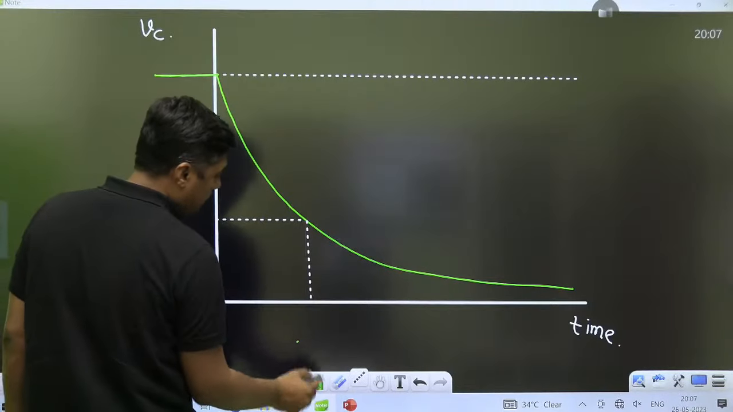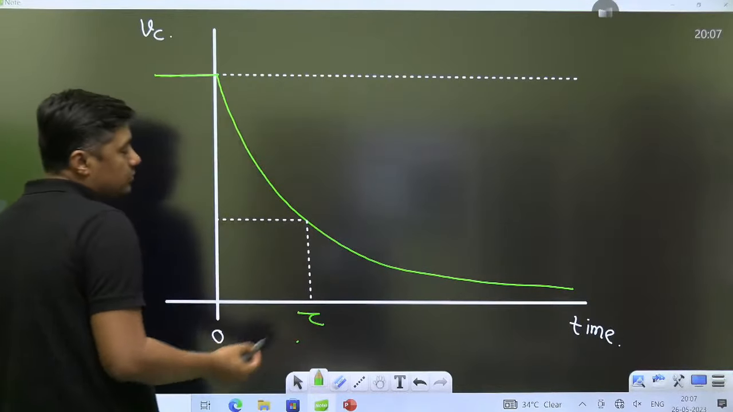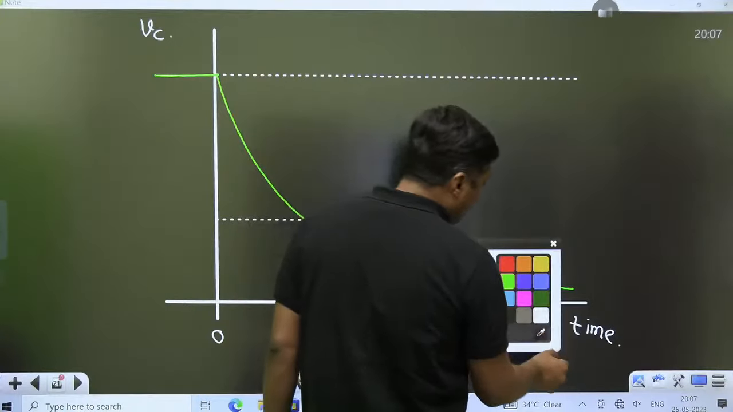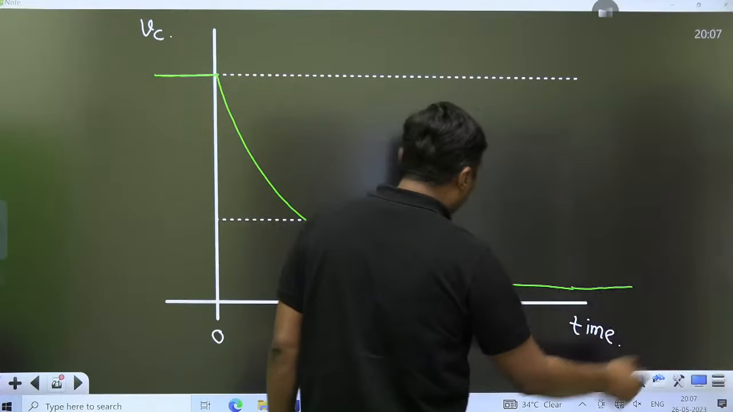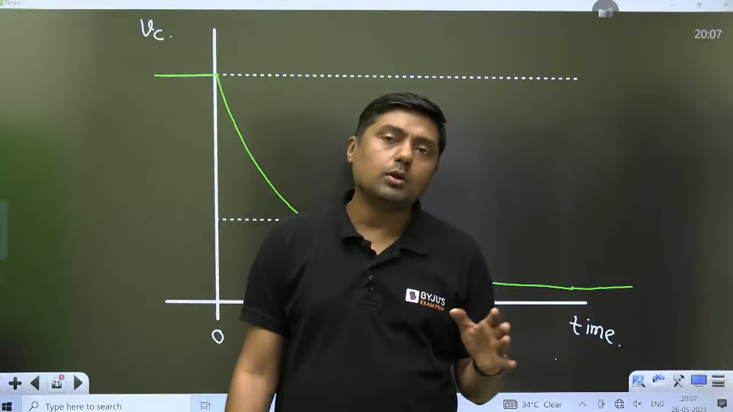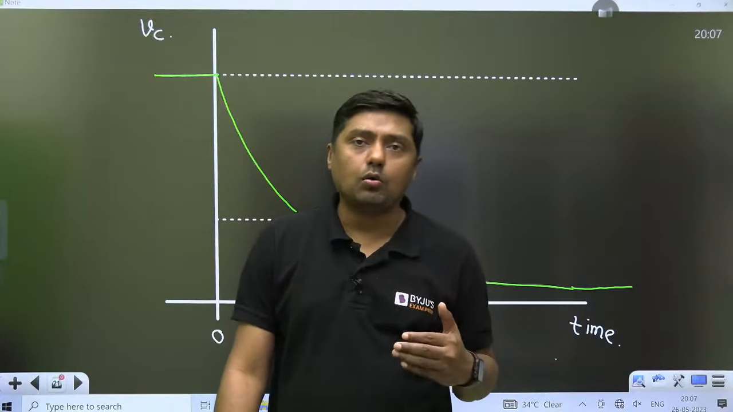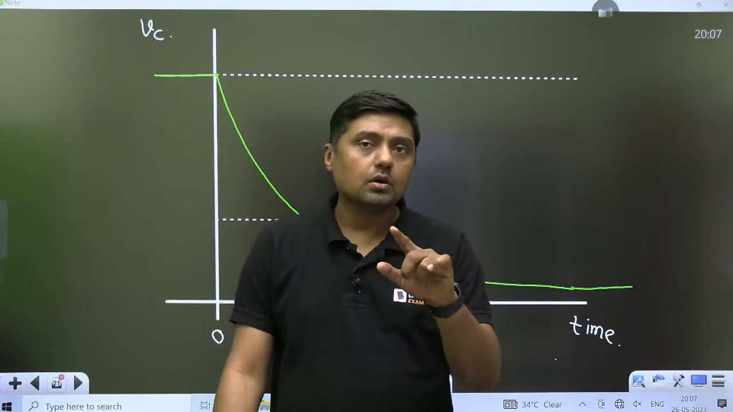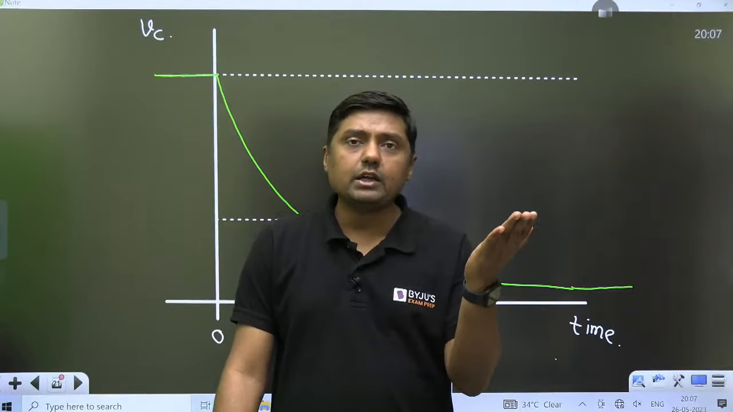That is important. Or up to infinite, that will discharge up to what? 0. But we can't wait up to infinite. And that's why in control, normally we are saying that after 4 tau, the circuit will settle down, because the final voltage is what? 0. So at t equal to infinite, it will be 0.